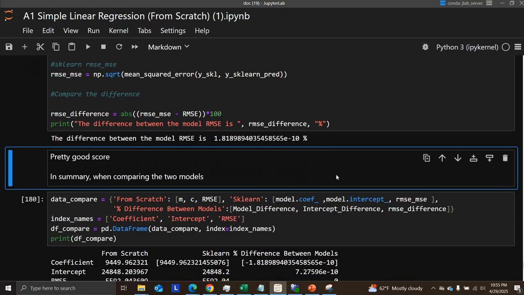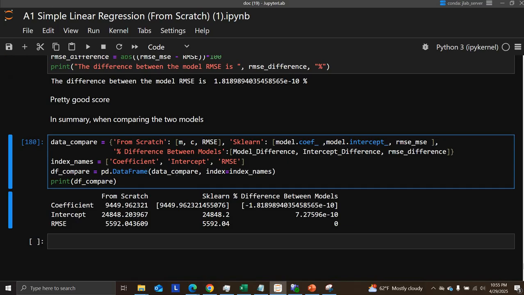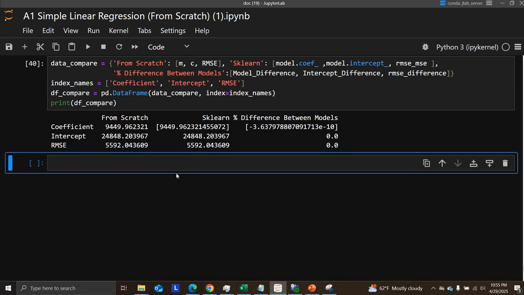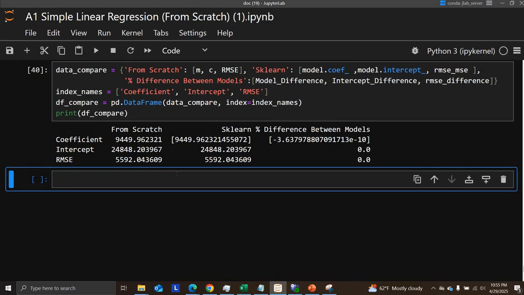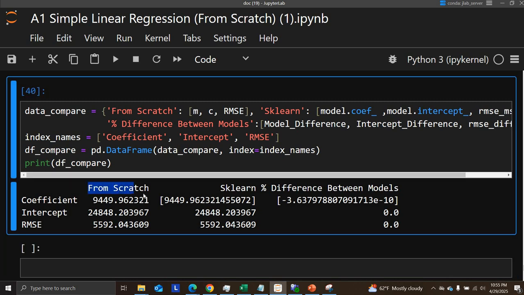But again, this is not about scikit-learn. So, all right, we basically had the exact same. Let's just look at them all. So right here, this final thing is the table comparing our from-scratch model and scikit-learn. So these are our coefficients. Simple linear regression, this is a single coefficient.